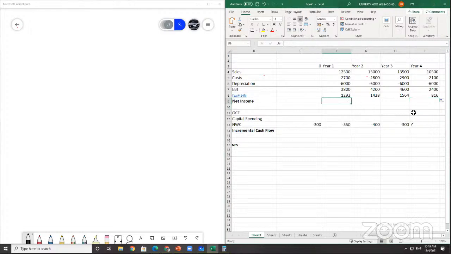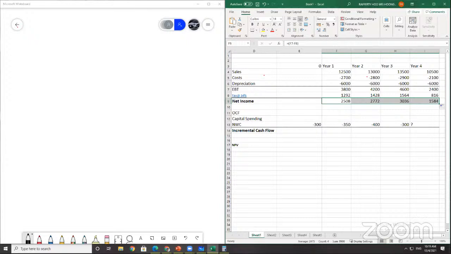So what is your net income? You need to deduct the tax, right? This is negative. Always need to deduct. So you get 2,508. Drag across. Of course, in your exam you cannot use Excel. You need to do the calculation one by one. Okay, so this is what you get for your net income.